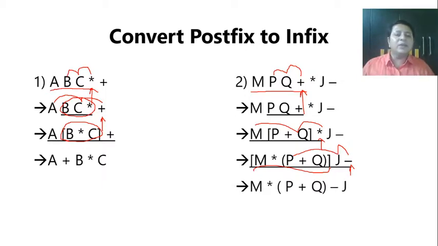A very simple way to cross check whether your answer is correct is to take this as an infix, try applying our earlier rules for conversion from infix to postfix, and you should be able to get the answer. Now you see, unless I put a bracket in P plus Q, I will not be getting PQ plus. So that is how I can convert postfix back to infix.